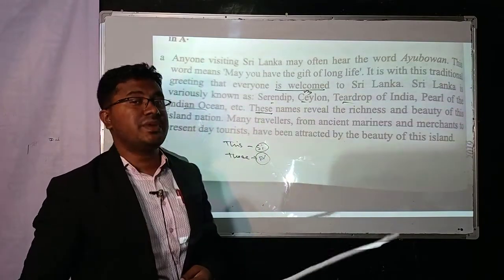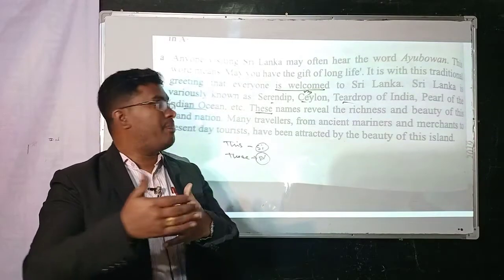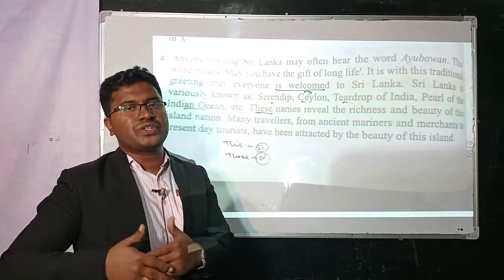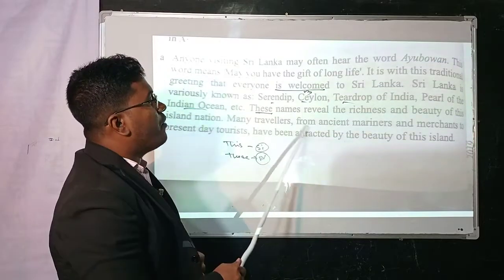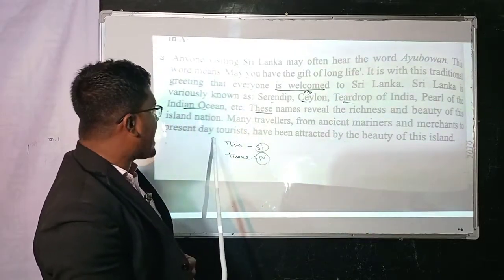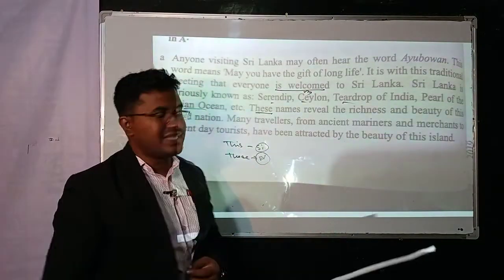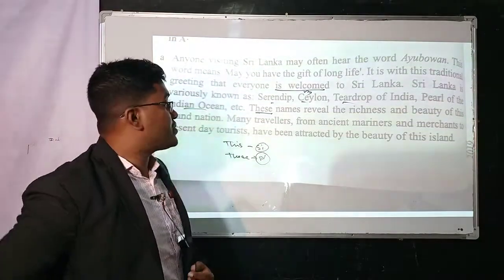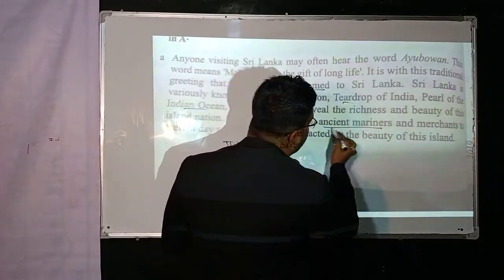Many travelers, that means all the travelers. Travelers means a person who walks from one place to another for visiting something. These are called travelers. From ancient mariners and merchants to present day tourists, many have been attracted by the beauty of these islands. My dear students, look at the board here. Many travelers from ancient mariners.